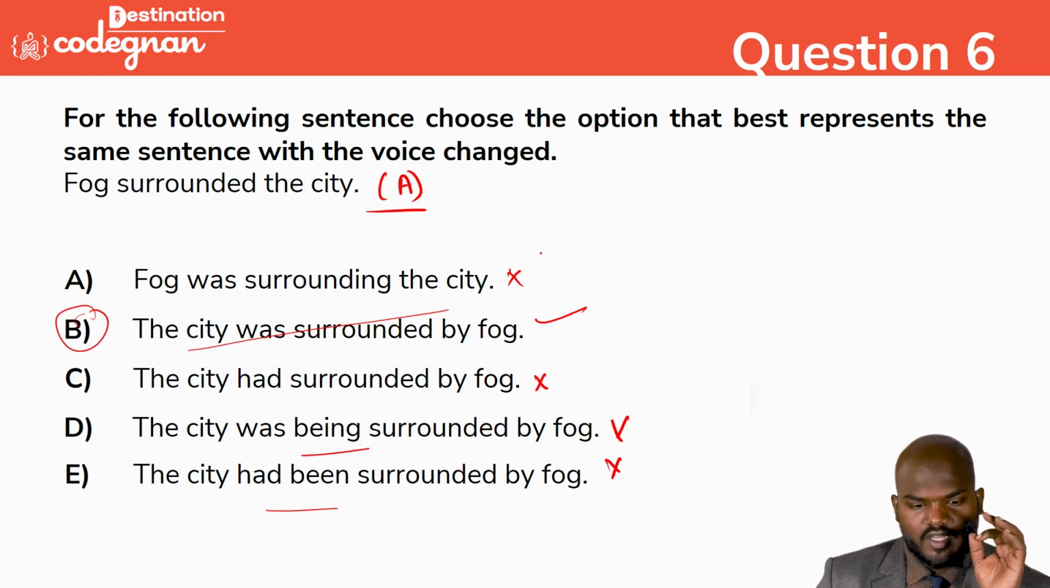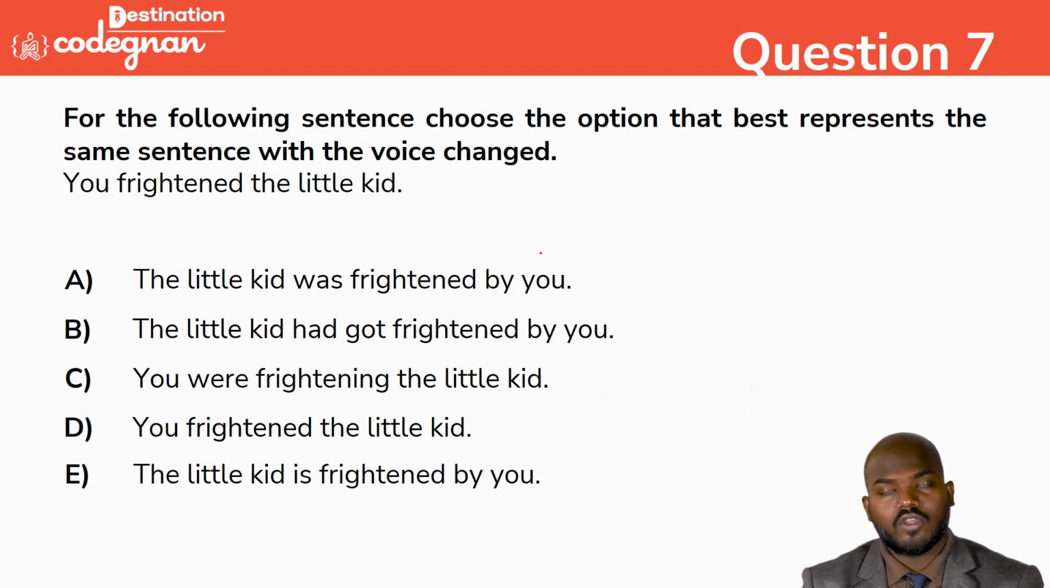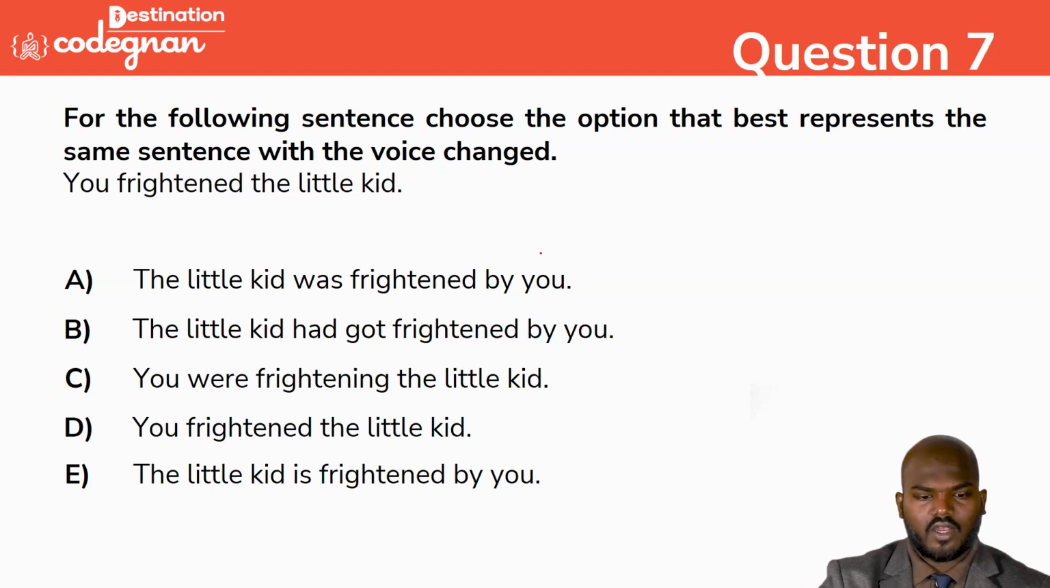Okay, going with the next one: you frightened the little kid. It was given in this one. The little kid was frightened by you. The little kid had got frightened by you. You were frightening the little kid. You frightened the little kid. The little kid is frightened by you. So this is the question they have given.